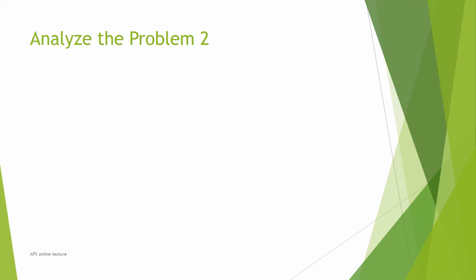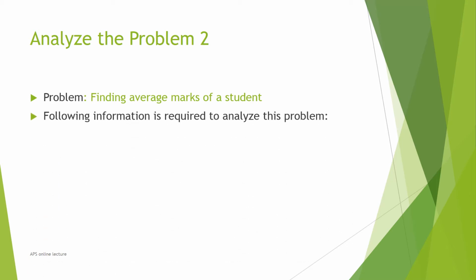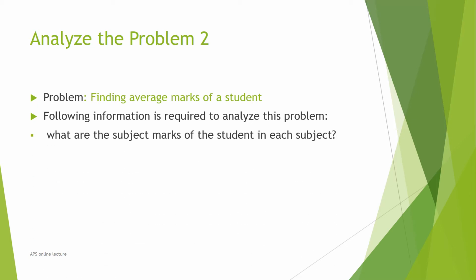In our last lecture we discussed problem number 1, and now we discuss problem number 2, and our problem is finding the average marks of our students. When I read this problem, I understand that I have to find the average marks of the students, and the information required to analyze the problem is: what are the marks of the students in each subject, like the marks a student obtains in each subject, and then how many subjects there are.